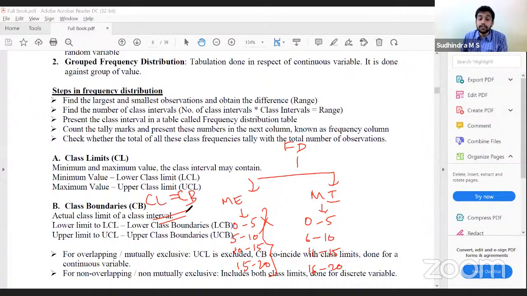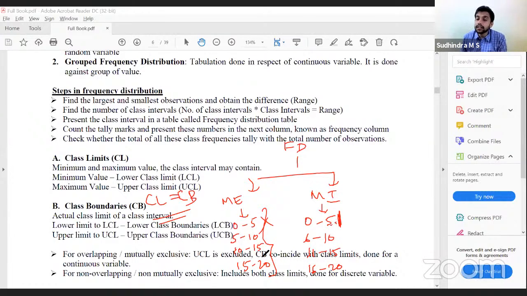Sorry, class limit itself will be the class boundary. Whereas in case of mutually inclusive, there is something between 5 and 6. There is something between 10 and 11. Therefore, we have to calculate that value, which would be the actual limit for this class interval. That is called class boundary.